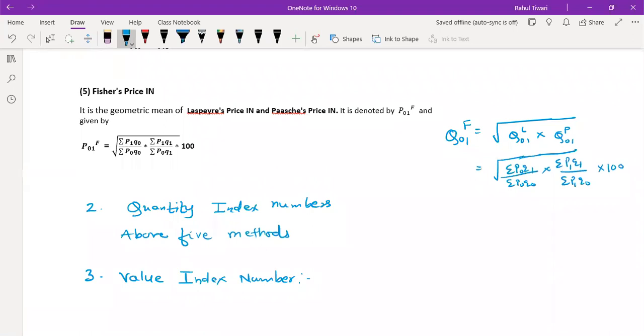You may wonder what value index number means. Maybe when you try to buy a house near Juhu Chowpatty or near Girgaon Chowpatty. I hope everybody knows where Juhu Chowpatty and Girgaon Chowpatty are, right?